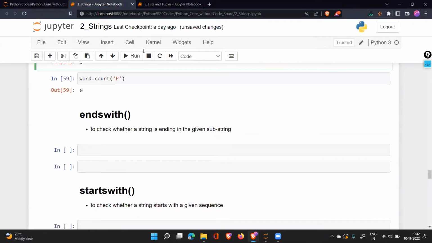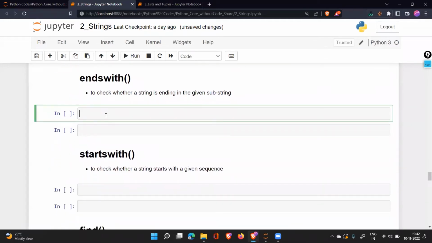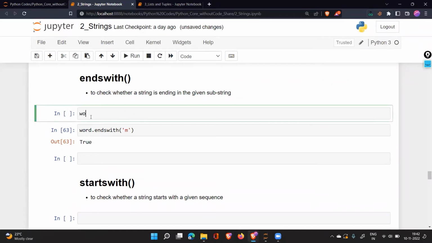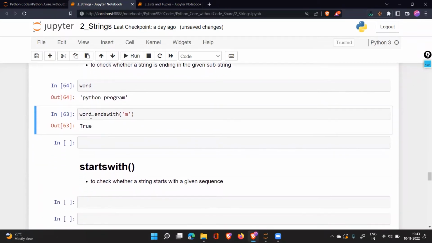Now after count, we have the other method, that is endswith. What is the work of endswith? If you want to check whether a text ends with a particular character, we can search that. So if we have taken our word, we can write word.endswith and m. Does it end with m? It will tell us True. How is our word? This is a Python program. Does it end with m? Yes, it ends with m.